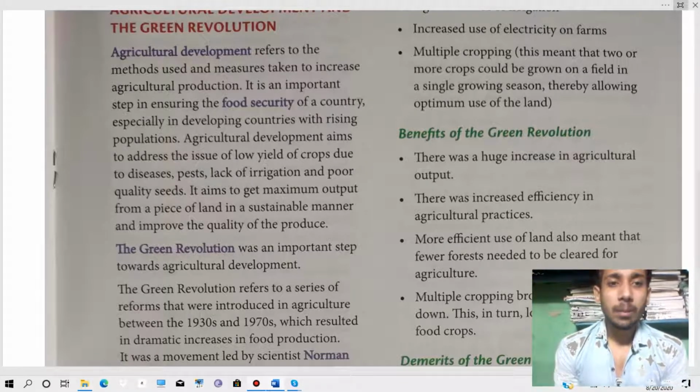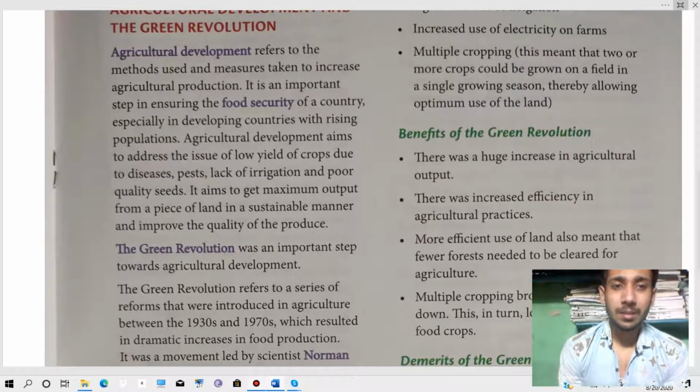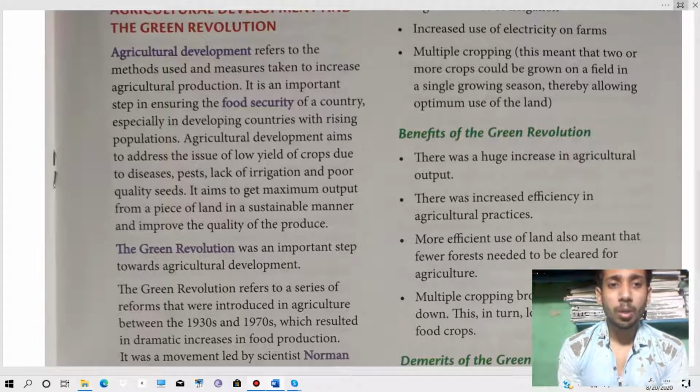Then agricultural development aims to address the issue of low yield of crops due to disease, pests, lack of irrigation and poor quality seed. So why do we need agricultural development? Because there has been a lot of issues regarding the crops. Sometimes the crops get some disease, or pests can destroy the crops, due to the lack of irrigation, meaning the low water retentivity of the soil, and poor quality seed. These are the reasons the crops won't grow and the production will be less.